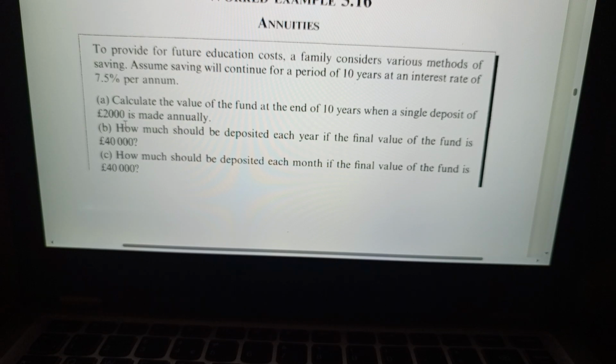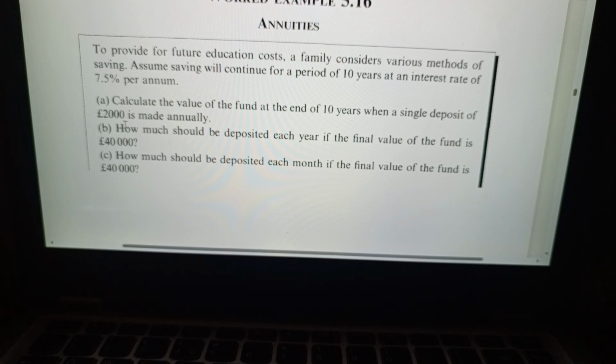To start with, I will first solve an example under future value annuity. The question reads: to provide for future education costs, a family considers various methods of saving. Assume saving will continue for a period of 10 years at an interest rate of 7.5 percent per annum. The first question reads: calculate the value of the fund at the end of 10 years when a single deposit of 2,000 is made annually.